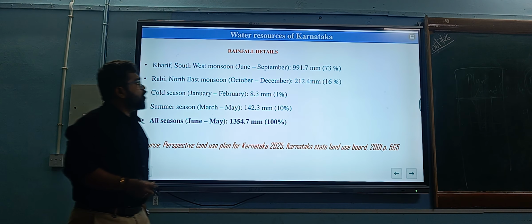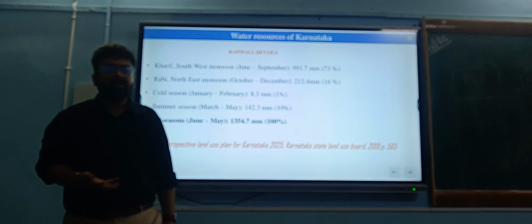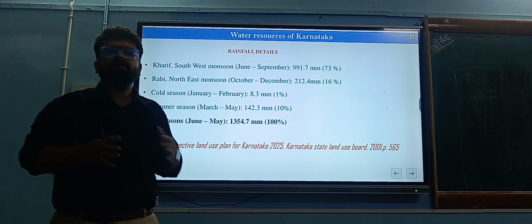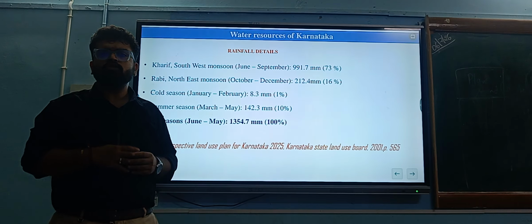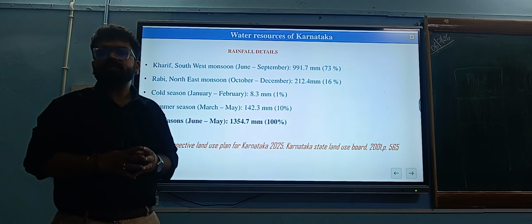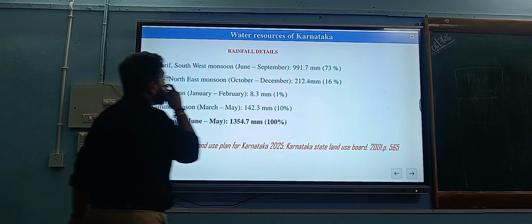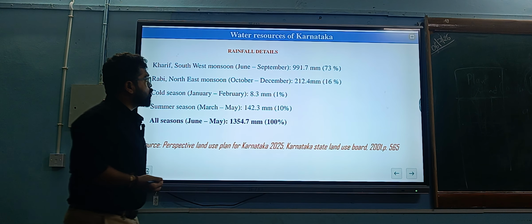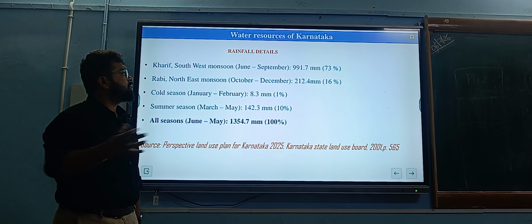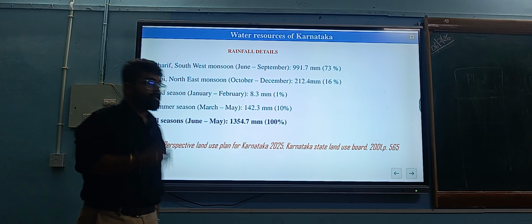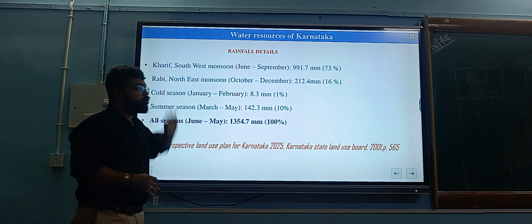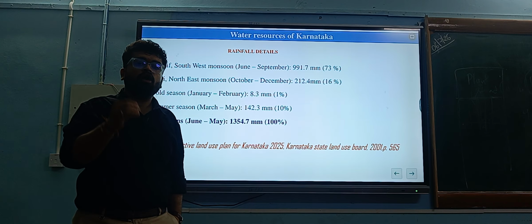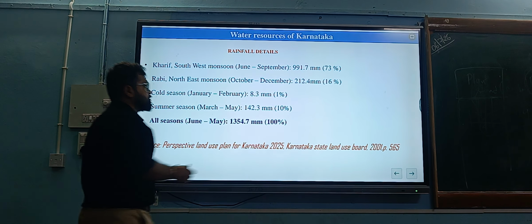Then coming to the rainfall details and the water resources of Karnataka: this year the rainfall is much less than the usual monsoon, mainly due to the El Nino effect. In the Kharif season, from the southwest monsoon from June to September, we get a rainfall of around 991.7 mm. See, the southwest monsoon contribution is 73%, and the northeast monsoon, that is the Rabi season from October to December, gives a rainfall of 212.7 mm, just 16%.